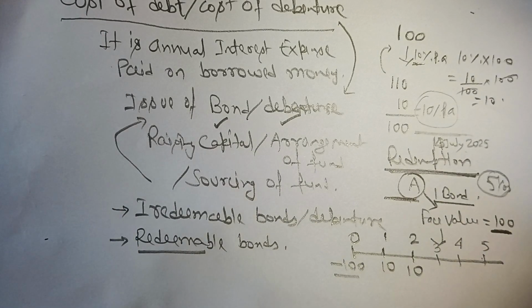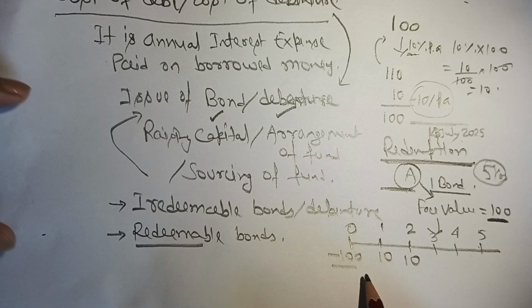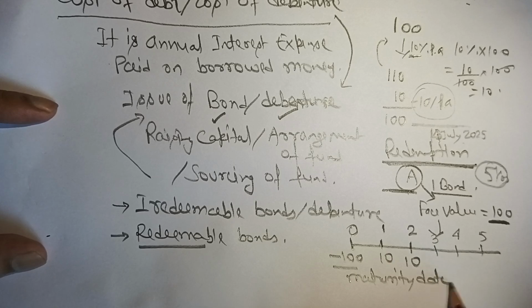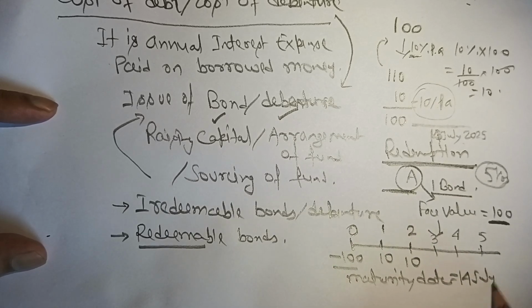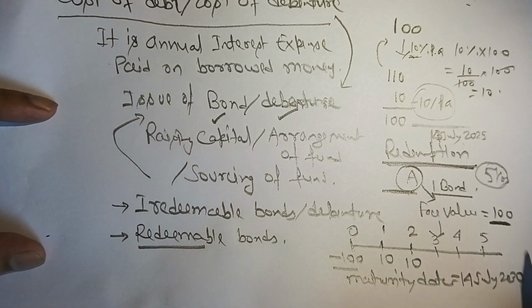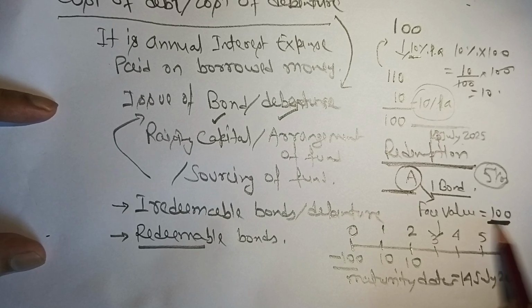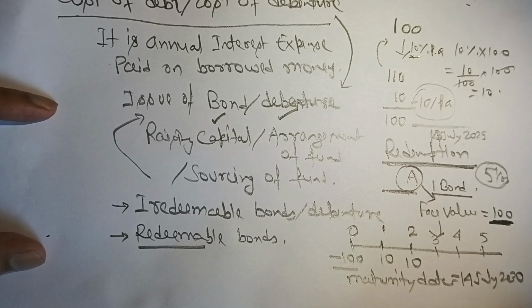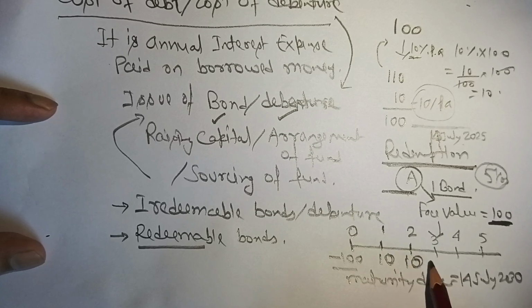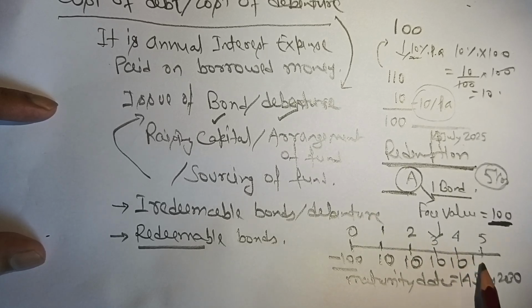So a bond also comes with a maturity date. Let me write this. Maturity date. So this bond will have a maturity date of the 14th of July 2030, for 5 years. That means if an investor has bought this bond, they will be getting an annual income of rupees 10 for the next 5 years.